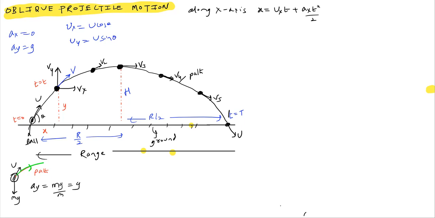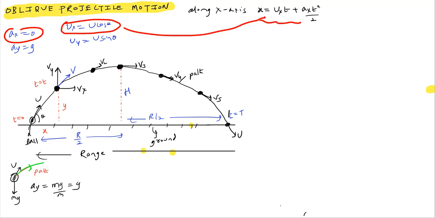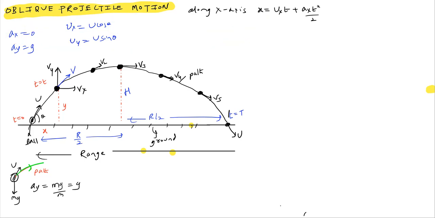Acceleration along the x-axis is 0. Initial velocity along the x-axis is u cos theta. Let me substitute all those things here. After substituting that, we'll get u cos theta t plus 0 t square by 2. Everything will become u cos theta into t. So this will give the horizontal position of the particle.